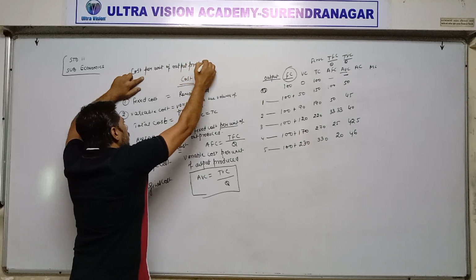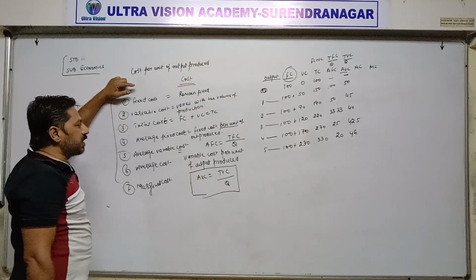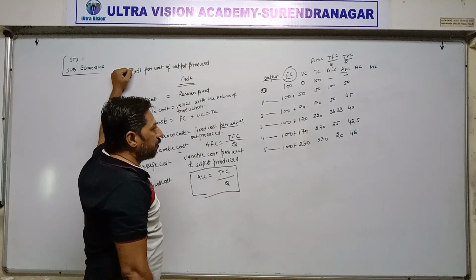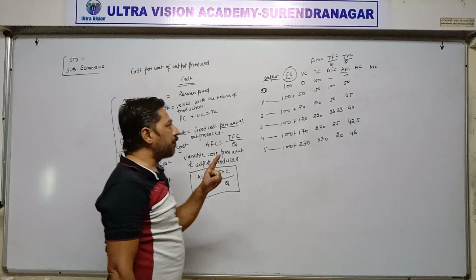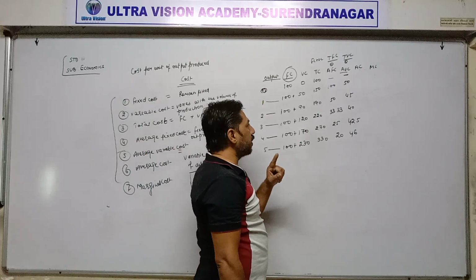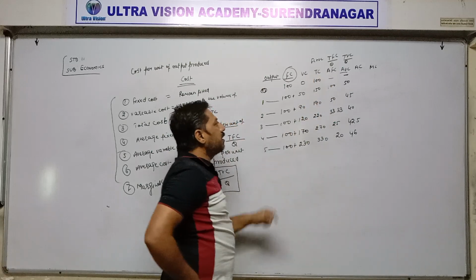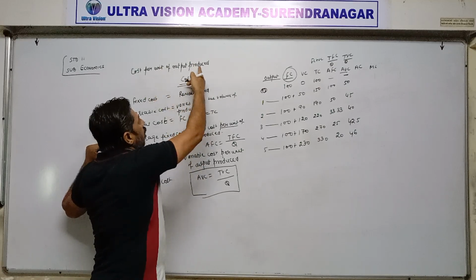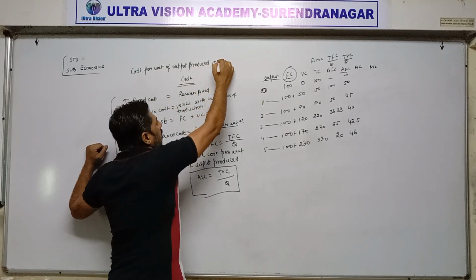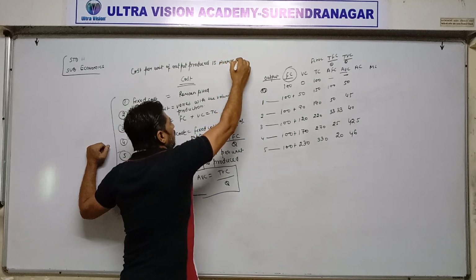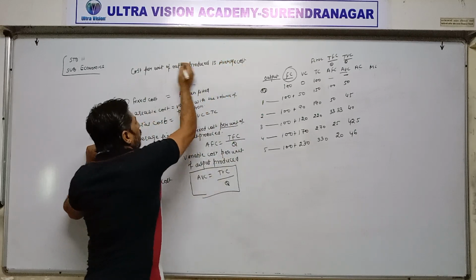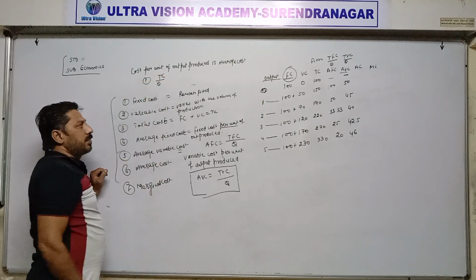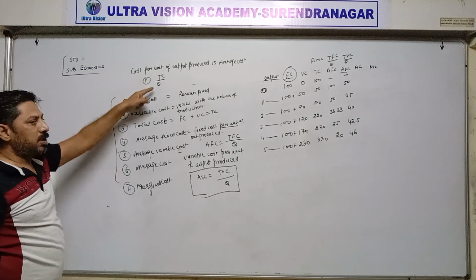Whatever goods we are producing, whatever quantity of goods we are producing, at every level of output produced, when we are calculating cost of 1 unit, cost means total cost of 1 unit, then it is called average cost. Means cost per unit of output produced is called average cost. And average cost formula, first formula, total cost upon Q, means total cost upon output produced.